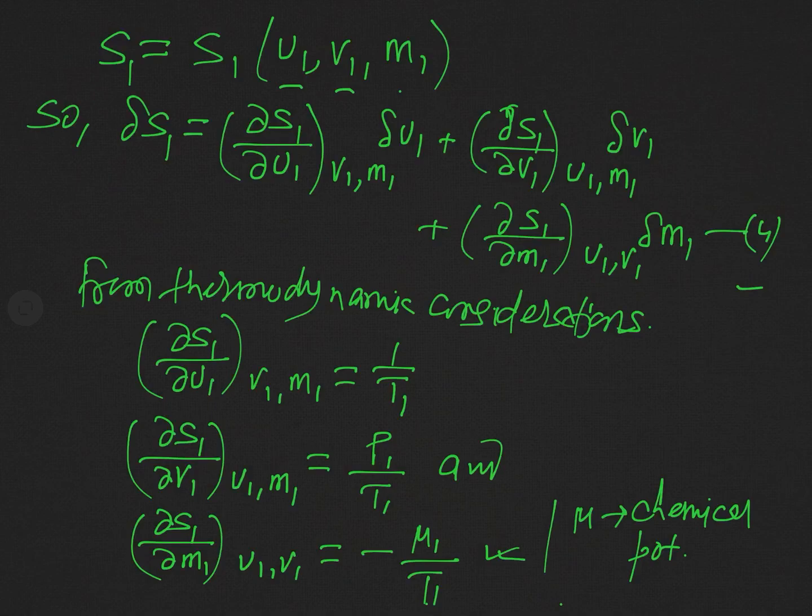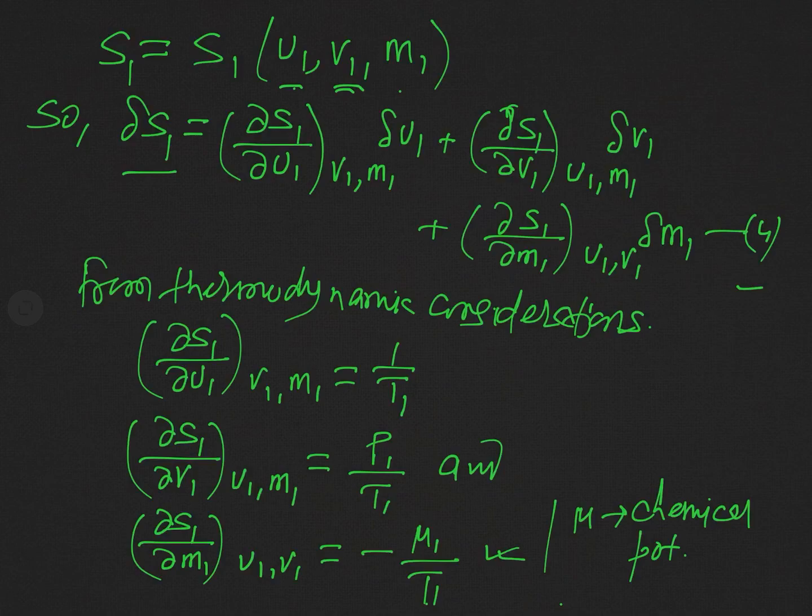And from this we can find delta S1 by the rule of partial differentiation. What will be delta S1? This will be del S1 by del U1 at constant V1 M1, delta U1, plus del S1 by del V1 at constant U1 M1, delta V1, plus del S1 by del M1 at constant U1 V1, delta M1.